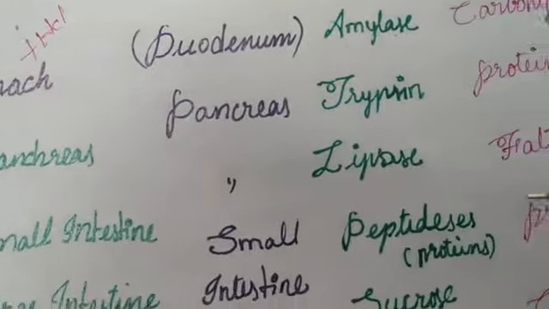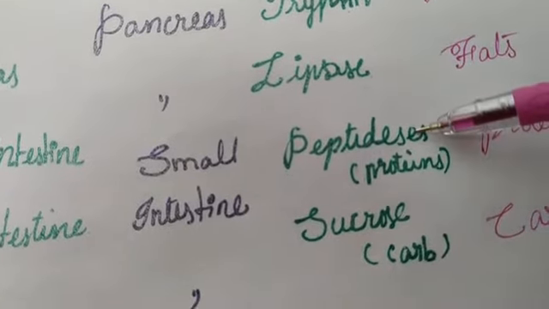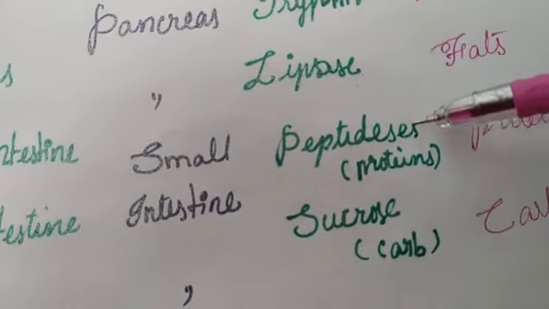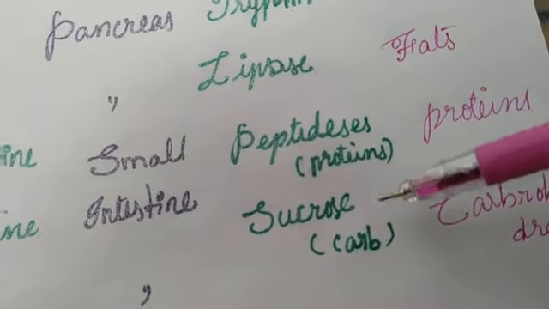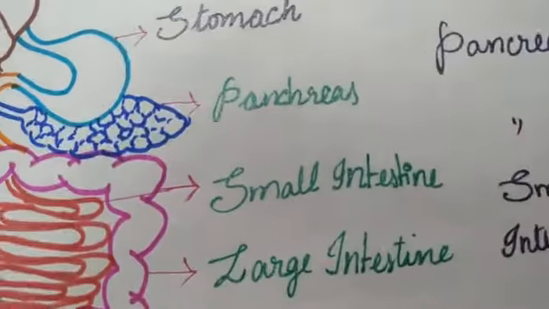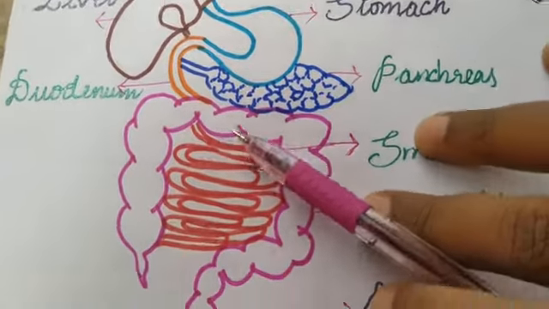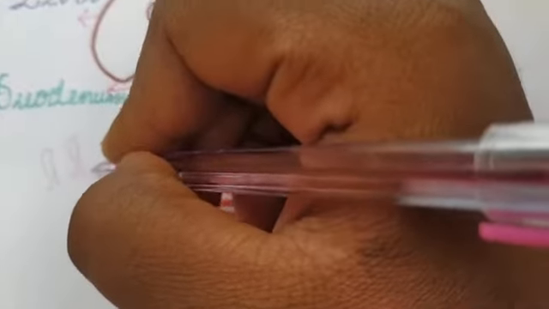Here, 2 enzymes are present: peptidases and sucrase. Peptidases work on proteins. Sucrase works on carbohydrates. And here in the small intestine, there are structures called villi.